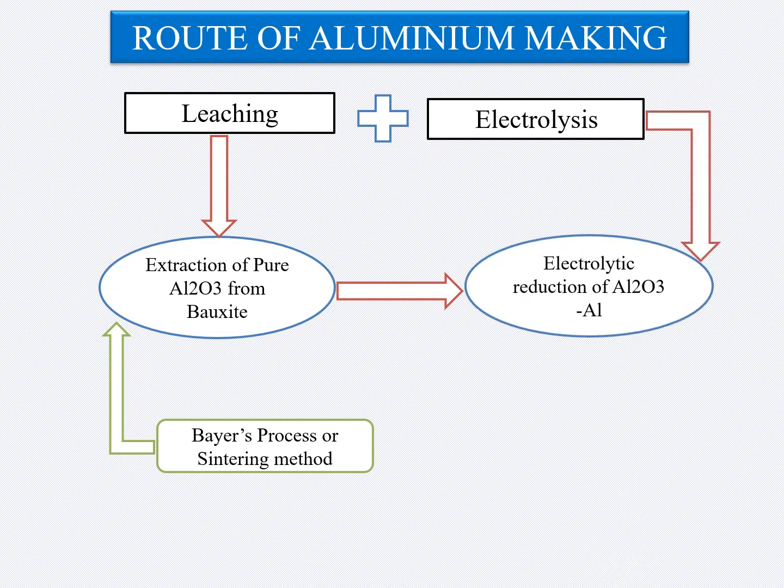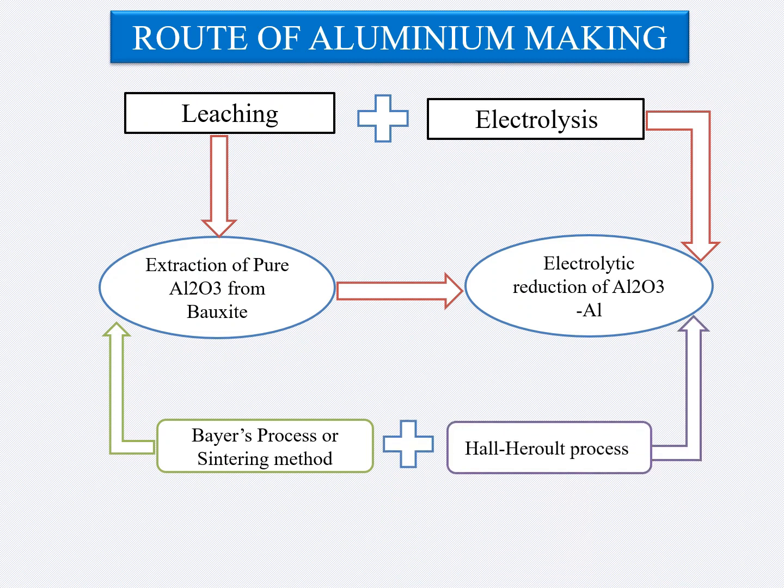The process of electrolytic reduction of Al2O3 into aluminium is known as the Hall-Héroult process. Hall-Héroult process requires high purity alumina, cryolite, and ashless carbon electrodes. This is how aluminum can be produced at industry level. We will see these processes in detail in our upcoming videos on extraction of non-ferrous metals.